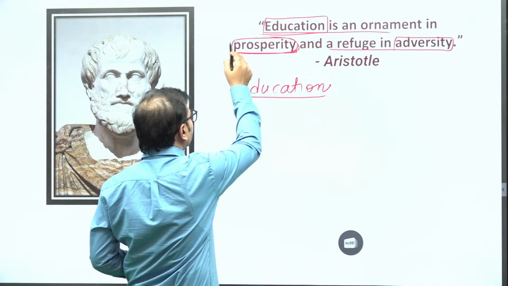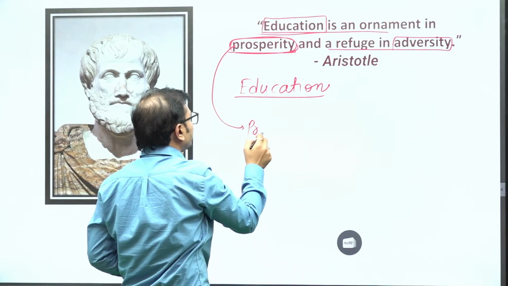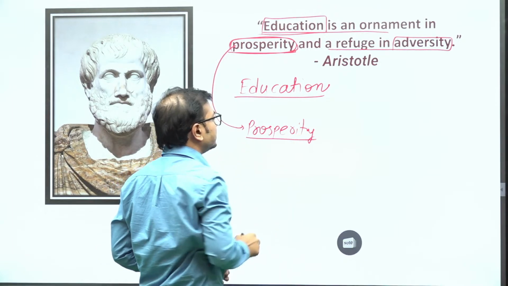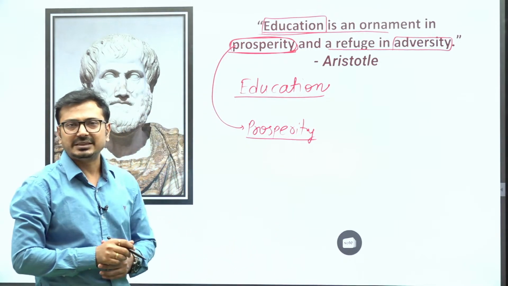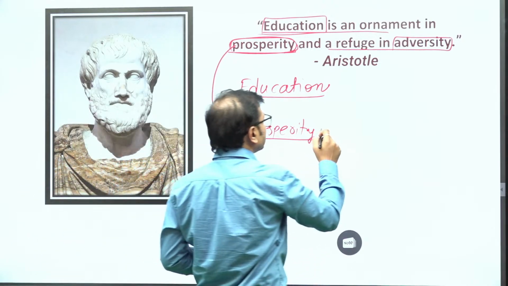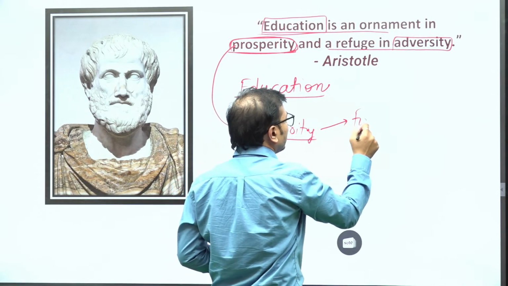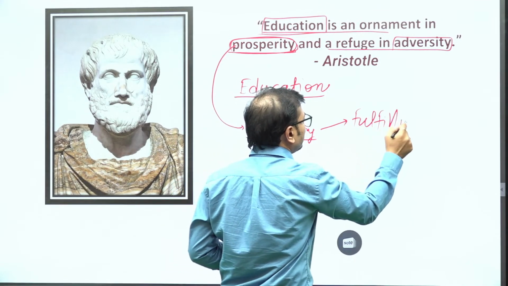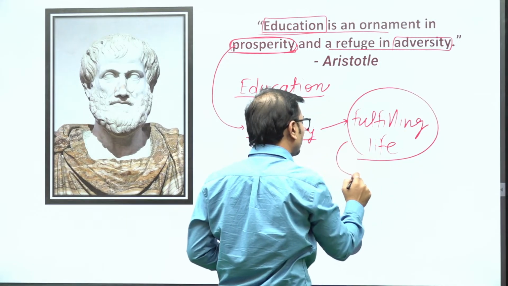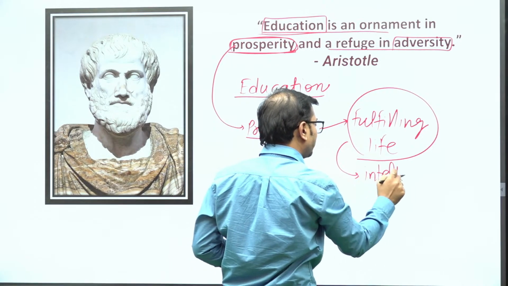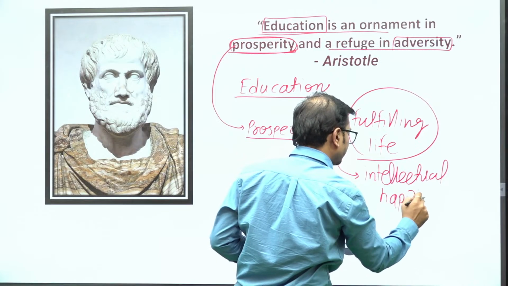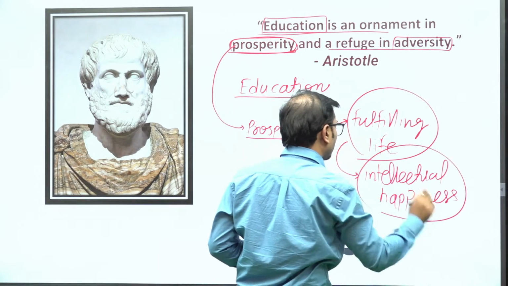Whenever the country or society is prospering, there is economic growth and everyone is having sufficient income, the basic necessities are fulfilled, then education becomes an ornament. Ornament in the sense that it will help people to live a fulfilling life. So that will provide people intellectual happiness. This is how we can call it an ornament.